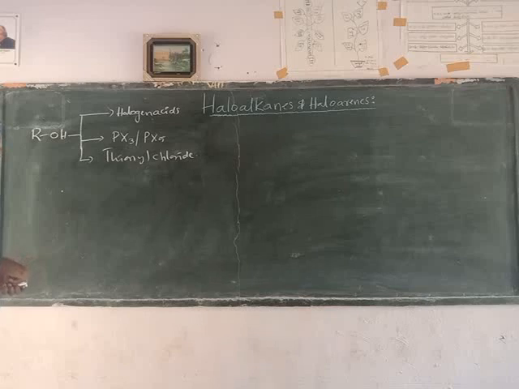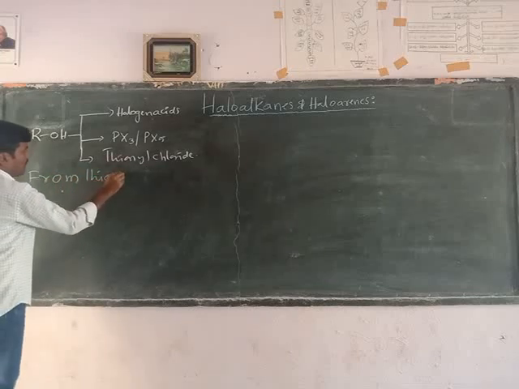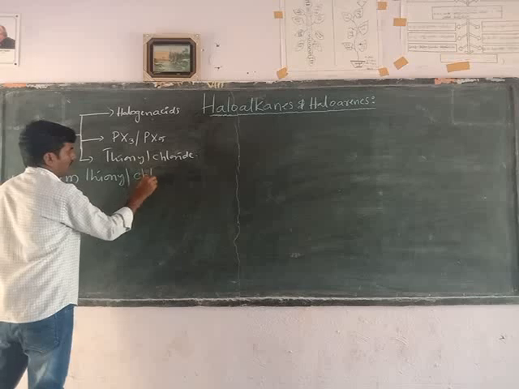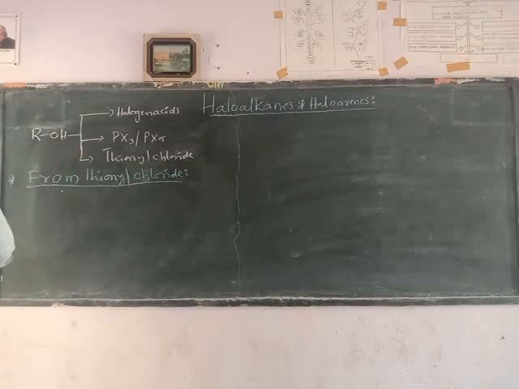Preparation of haloalkanes from thionyl chloride. Alcohols are refluxed using thionyl chloride in the presence of pyridine base to form alkyl chloride.